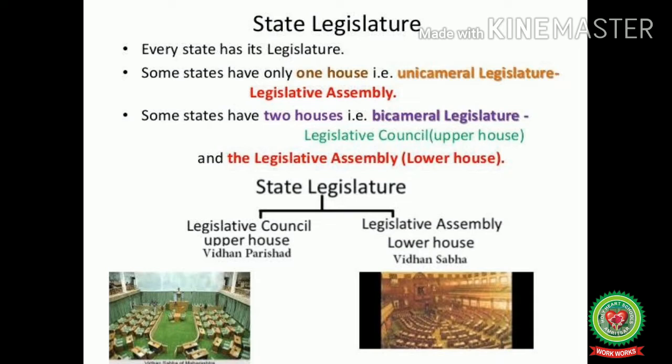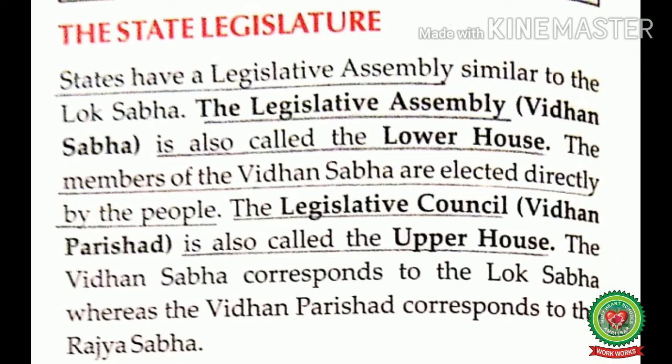But some states have two houses of legislature. The upper house is called the Legislative Council or the Vidhan Parishad, whereas the lower house is called the Legislative Assembly or the Vidhan Sabha. Some states have only one house, that is unicameral legislature, while some states have two houses, that is bicameral legislature. Now let us read from the book, The State Legislature.